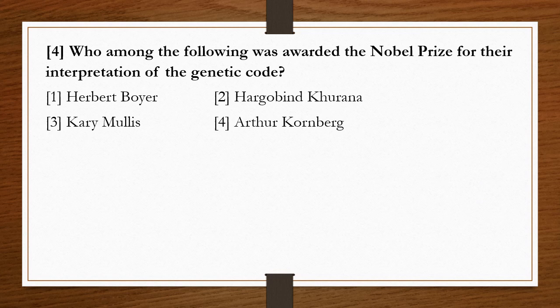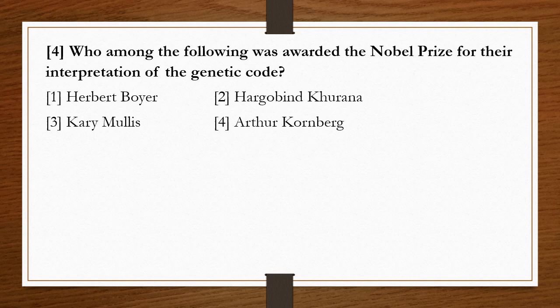Question number 4. It is based on information. Who among the following was awarded the Nobel Prize for their interpretation of the genetic code? Options: 1. Herbert Boyer. 2. Har Gobind Khorana. 3. Kary Mullis. 4.